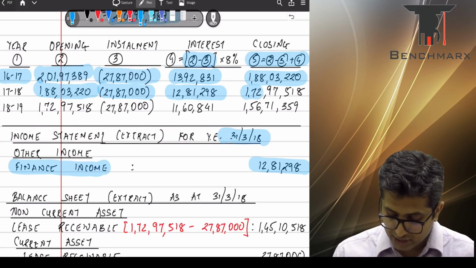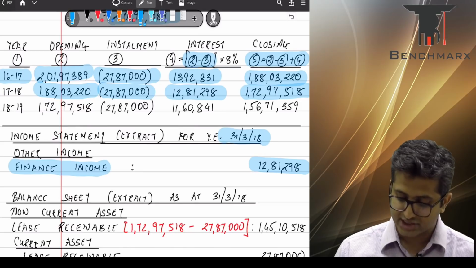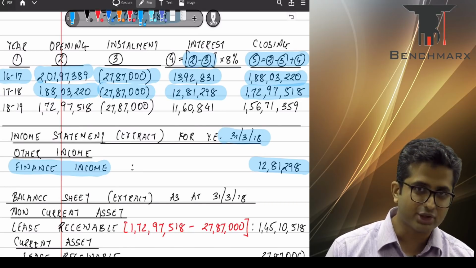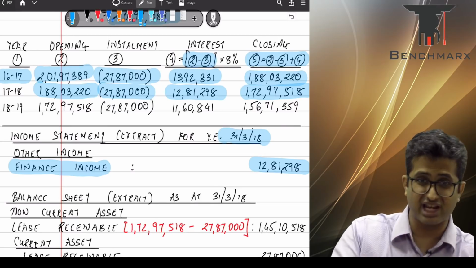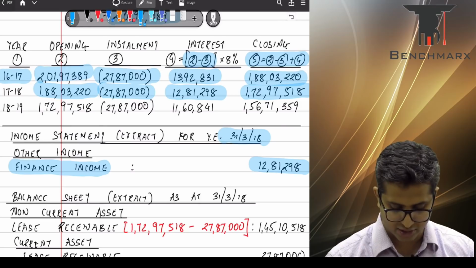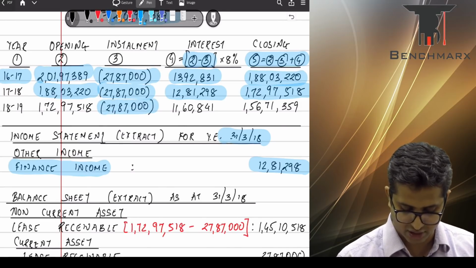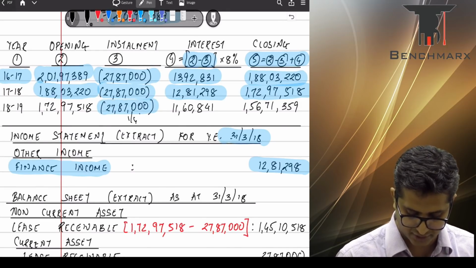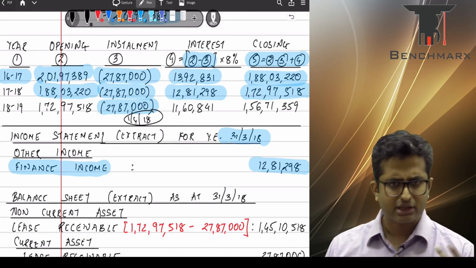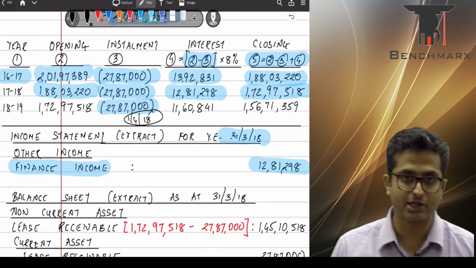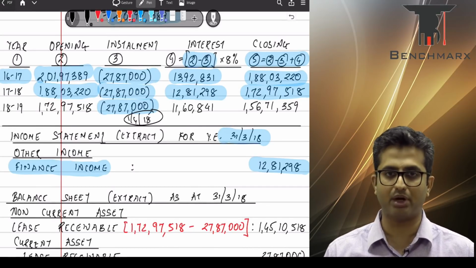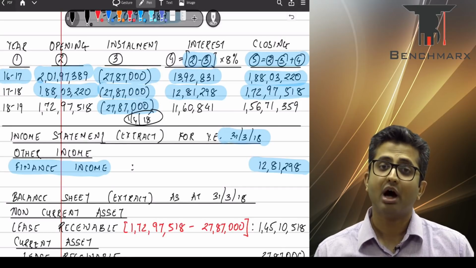Additionally, the closing balance becomes 1 crore 72 lakh 97,518. Now a part of this closing balance is going to be received in the next year, in fact the very next day. 27,87,000 that you can see of the financial year 17-18, this will actually be paid on 1st of April 2018, beginning of the year, and hence this should be classified as a current asset, and whatever is remaining is going to be received after more than 12 months, and hence the classification should be non-current asset.